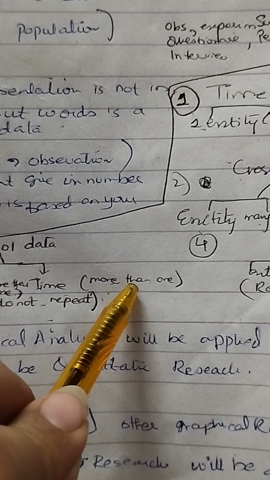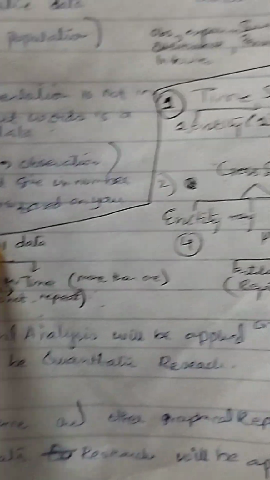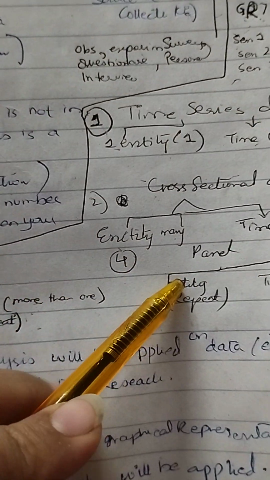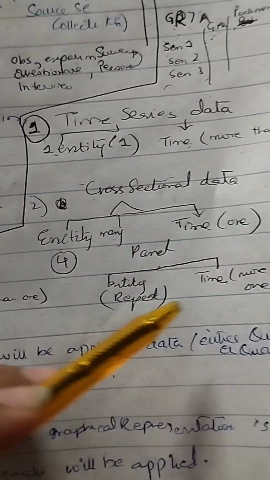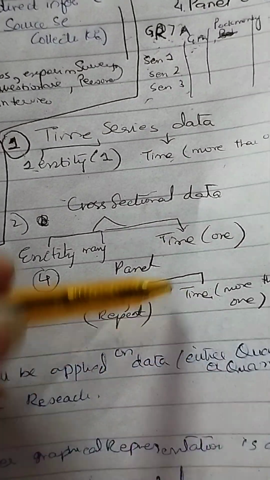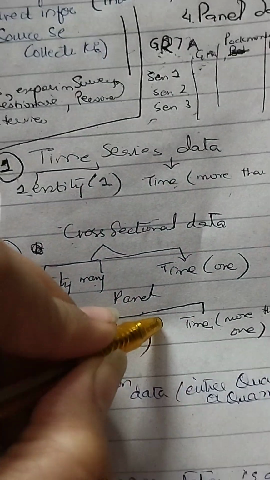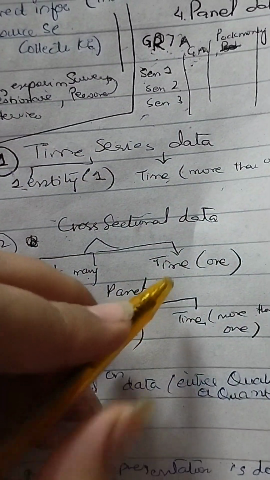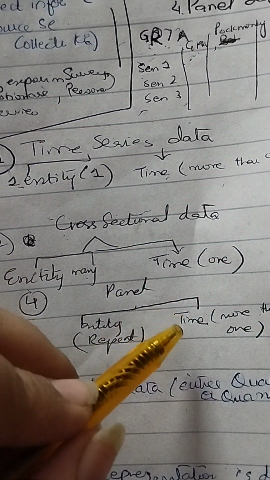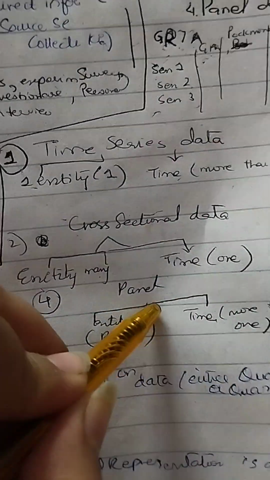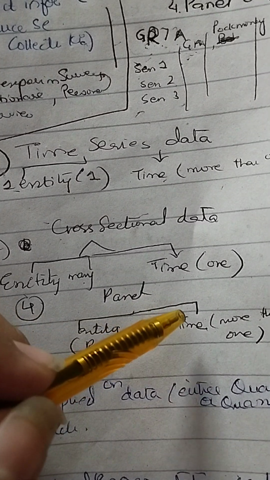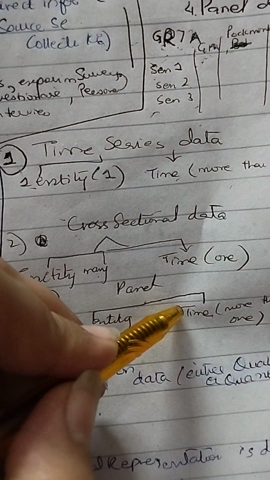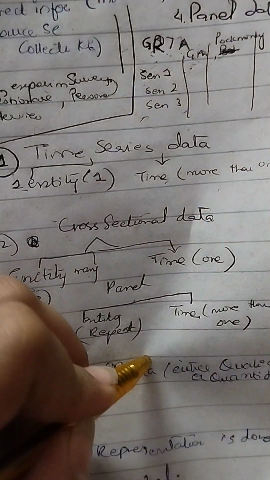Time is also more than one, that is pool data, but it will turn into panel data, the fourth type, only if entities are repeating and time is also more than one. For example, the average mathematical scores of grade 7A, B and C in the years 2019, 2020, 2021, 2022.